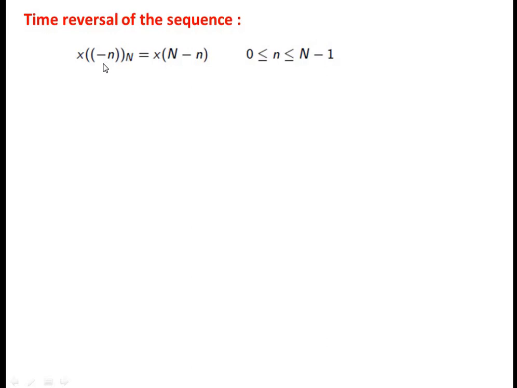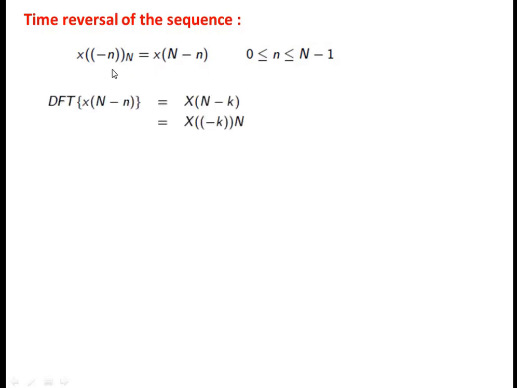If you reverse with respect to the x-axis, that is called time reversal. So we have x of minus n, and if you take the modulus of this time reversed sequence, we can write this as x of N minus n. So x of minus n modulo N we can write as x of N minus n.